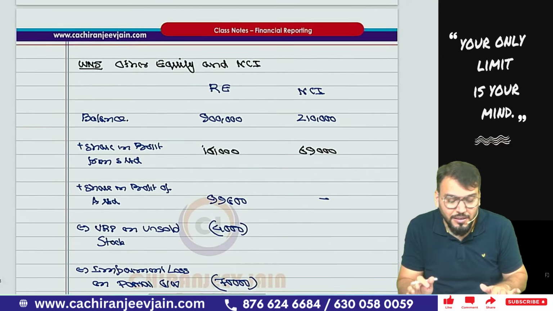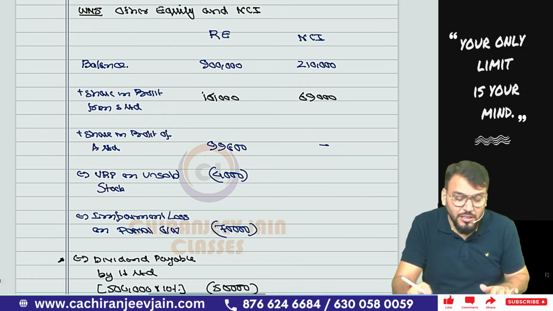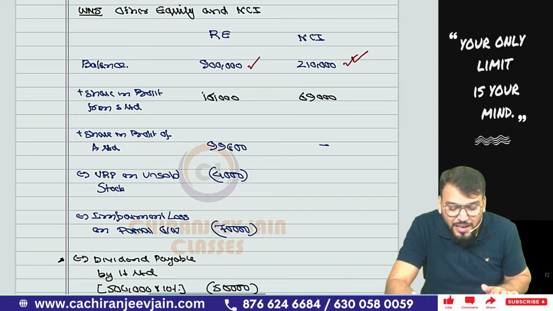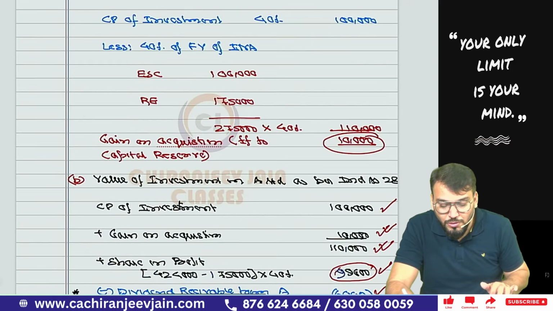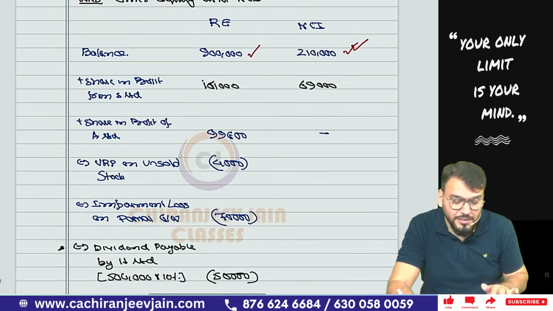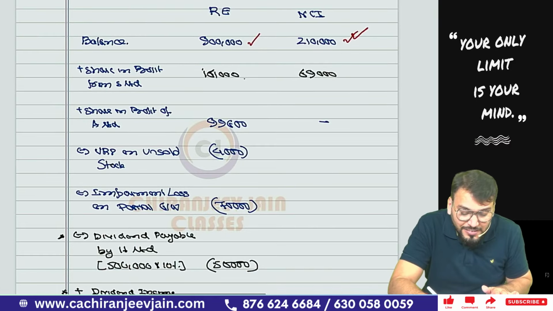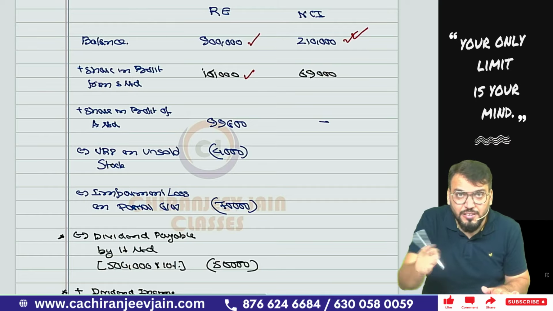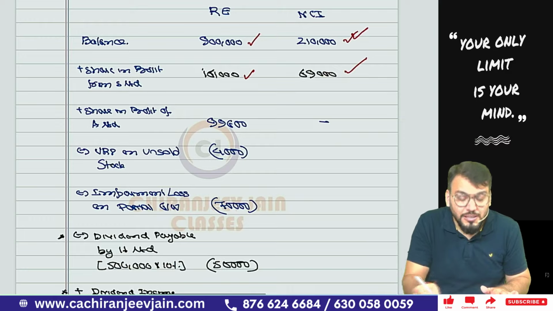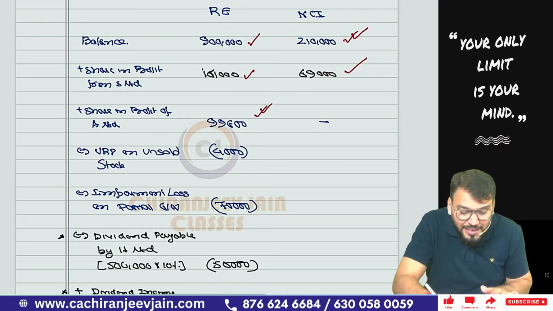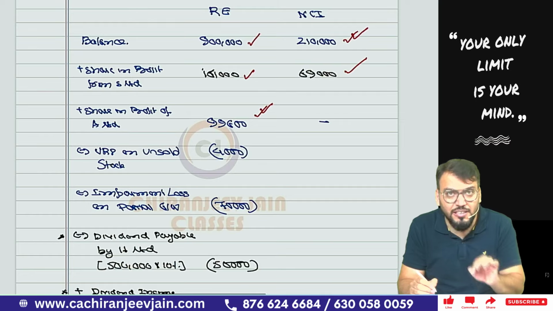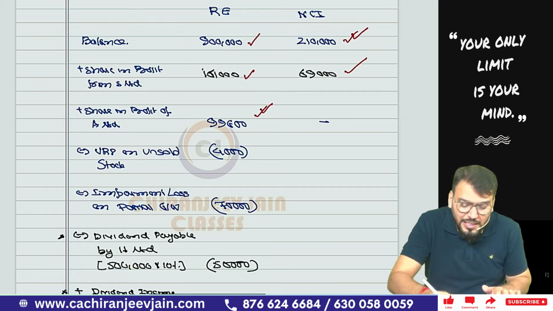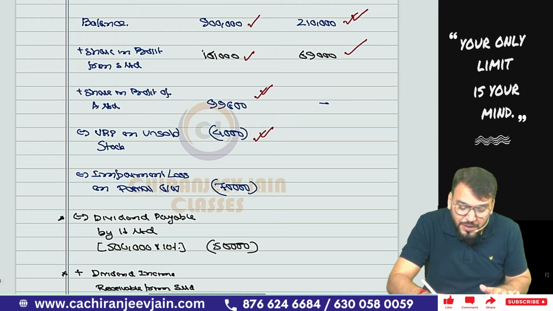Yes, sir. Then other equity, which is a little interesting. The 9 lakh is the balance from the parent company. This is from the previous working note, 2,10,000. Then the share in profit from S Limited, now it will be 2,30,000. Allocate it 70% and 30%. Then the share in profit from A Limited, 90,000, 99,600. We have already understood this point. Then URP also we have understood. Impairment loss we have understood.